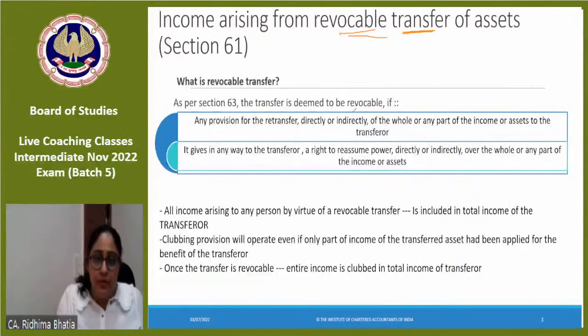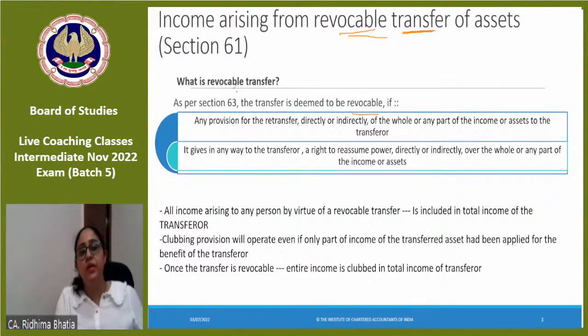In simple terms. अब revocable transfer का definition section 63 में दिया हुआ है. जहाँ पे there is a provision कि the transfer which I have made will come back to me, directly or indirectly, of the whole or any part of the income or the asset to the transferor, and it gives the transferor a right to reassume the power, whether directly or indirectly, over the whole or any part of the income or assets.